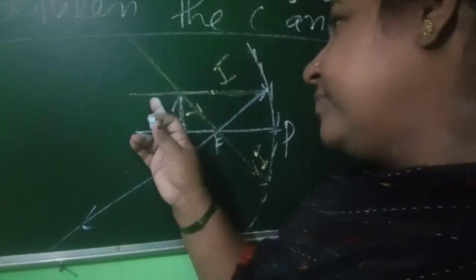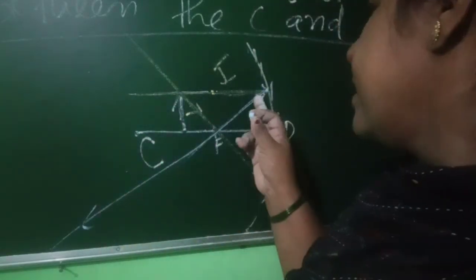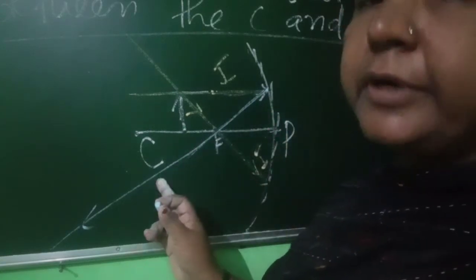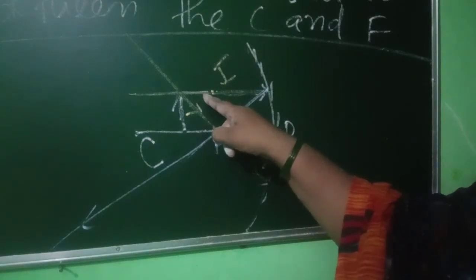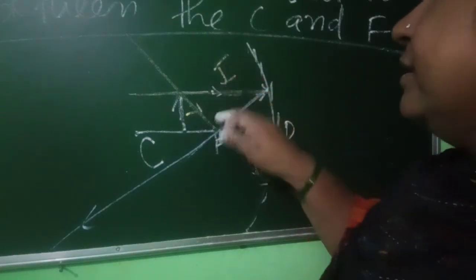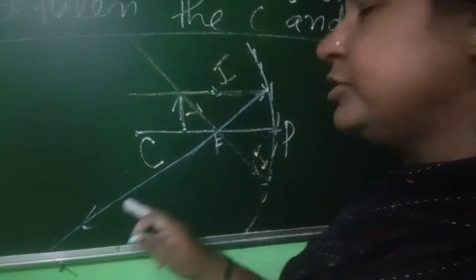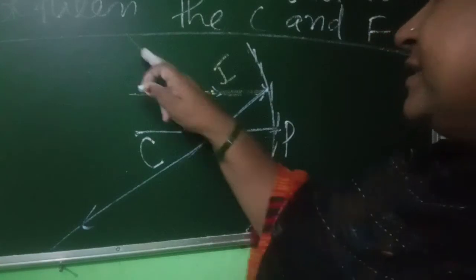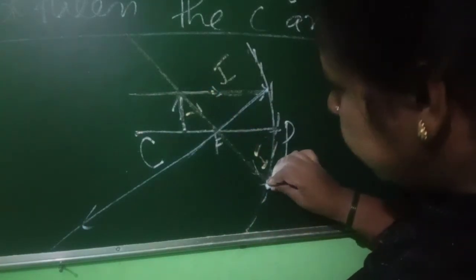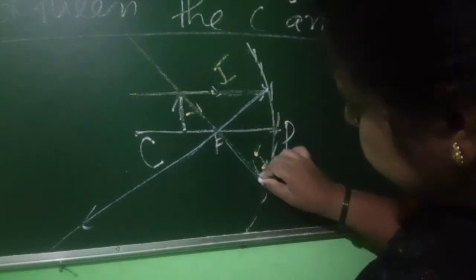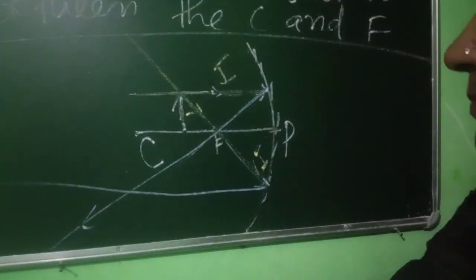And when the incident ray is parallel to the principal axis, then the reflected ray passes through the focus. When the incident ray comes through this point, then the reflected ray passes parallel to the principal axis.